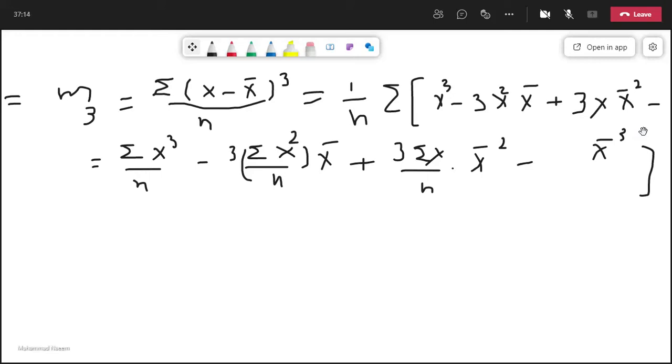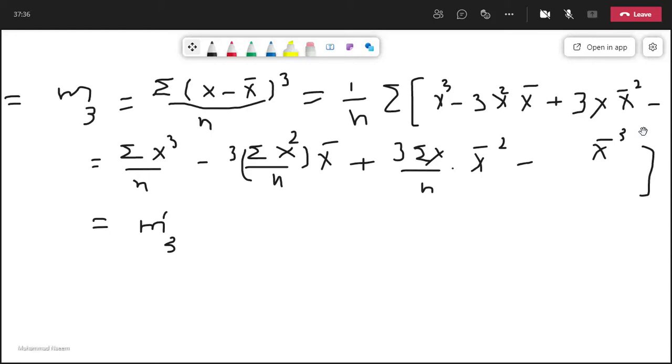Now by definition, the first term is m3 prime, what is this?